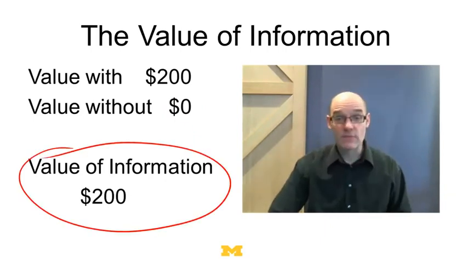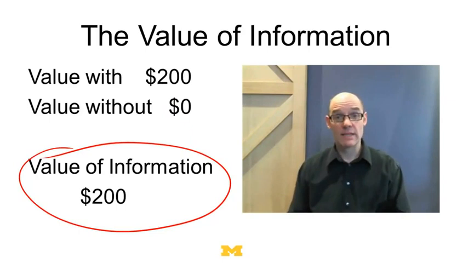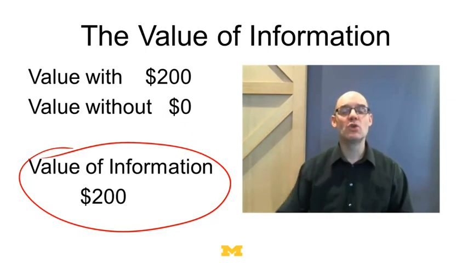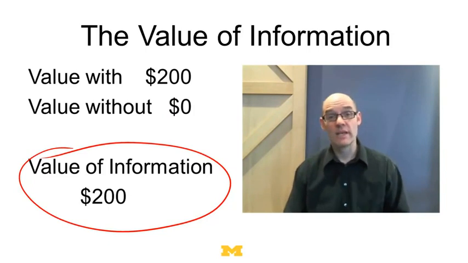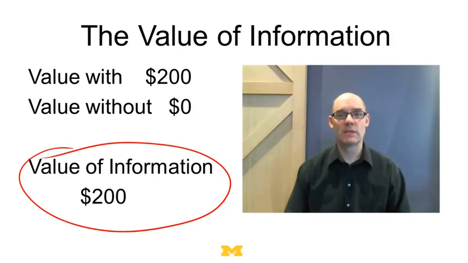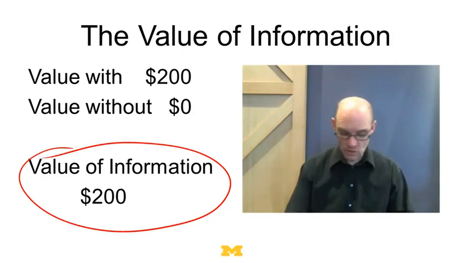In this case, this was a fairly simple one. But we could go back to both of the two examples we did in the last lecture, the one about buying the train ticket and the one about writing the essay. And we could say, suppose we knew what was going to happen. Suppose we knew if we were going to make the train, and suppose we knew if we were going to win that scholarship. We could ask, what's the value of that information? How much would it be worth to us to know what was going to happen? And again, you just follow that same technique. Solve it under uncertainty without the information. Solve it as though you knew the answer. And then take the difference between those two values.